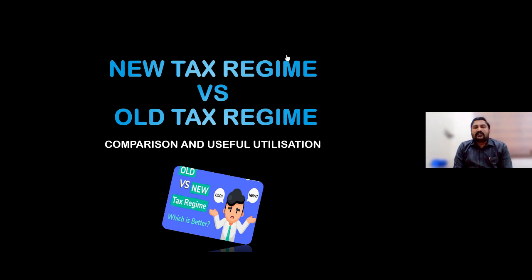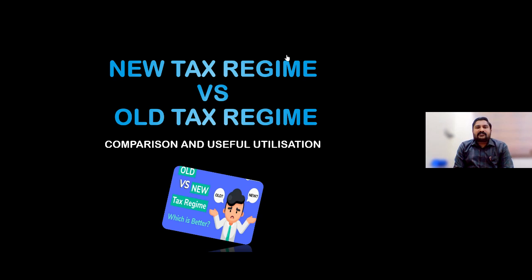Till the assessment year that has just been over, that is assessment year 23-24, of these two tax regimes the old regime was termed the default regime, and the new regime was termed the opt-in regime.